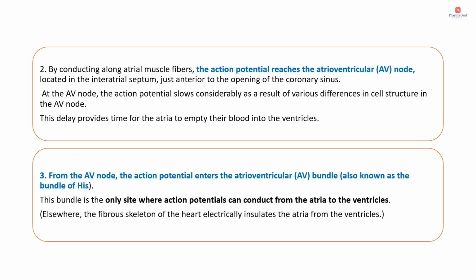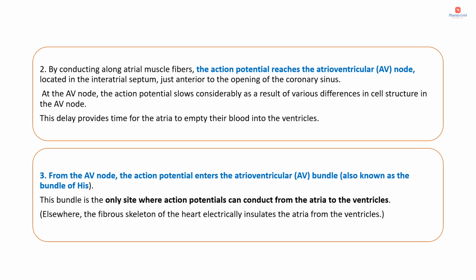At the AV node, the action potential slows considerably as a result of various differences in cell structure in the AV node. This delay provides time for the atria to empty their blood into the ventricles. The third step is that from the AV node, the action potential enters the AV bundle, the atrioventricular bundle, also known as the bundle of His. This bundle is the only site where action potentials can conduct from atria to the ventricles. Elsewhere, the fibrous skeleton of the heart electrically insulates the atria from the ventricles.